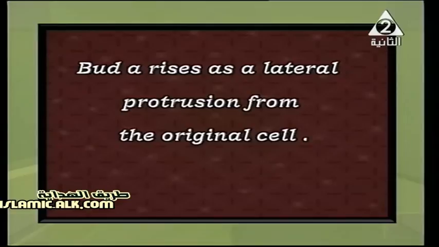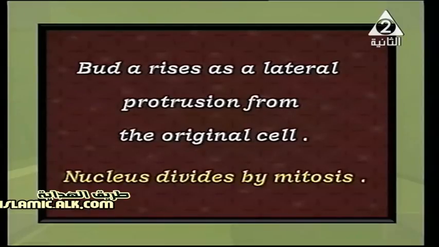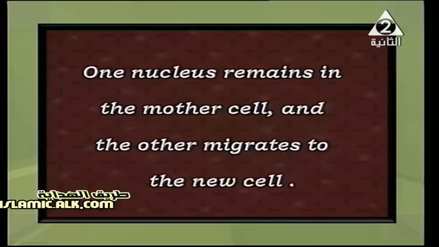After that, a kind of protrusion or bulge arises laterally beside the cell. The nucleus inside divides mitotically, don't forget it. The lateral protrusion forms from the original cell to form the bud. As we said, the nucleus divides mitotically into two nuclei, and one of these nuclei remains in the parent cell, the mother cell, while the other migrates to the new cell.